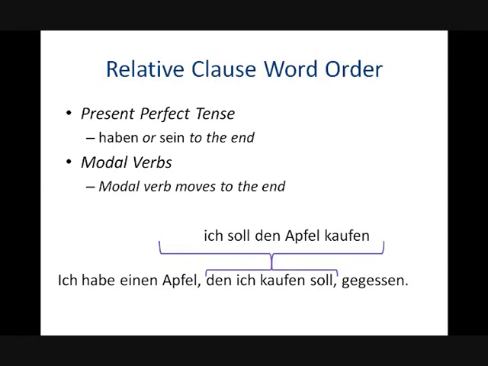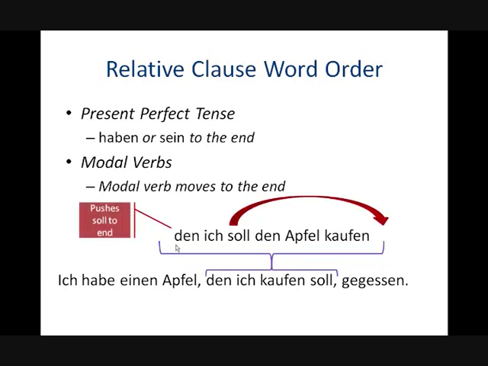Notice that kaufen is in its infinitive form because of the modal verb. Notice that the modal verb is soll because of the subject ich. But when we add den, and this den Apfel should go away as well, when we add den, it pushes soll to the end of the sentence, behind kaufen. And notice that soll stays in its finite form, so it still agrees with the subject. So that's how we get den ich kaufen soll. Okay, so when using a modal verb in your relative clause, the modal verb goes to the end of the relative clause, behind the verb in its infinitive form, in its finite form.